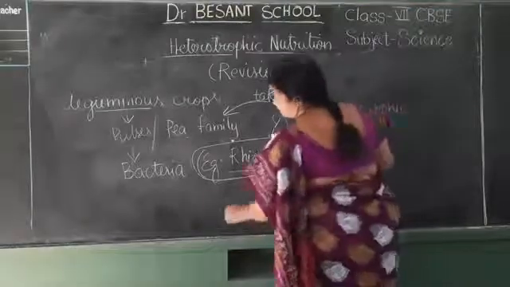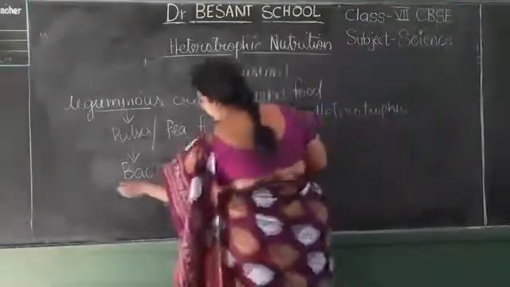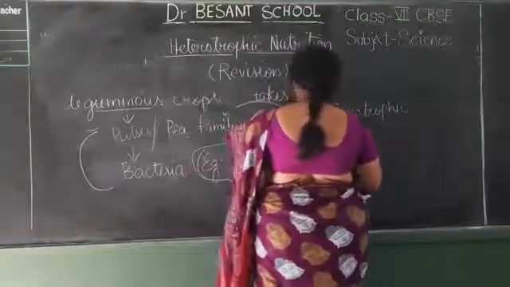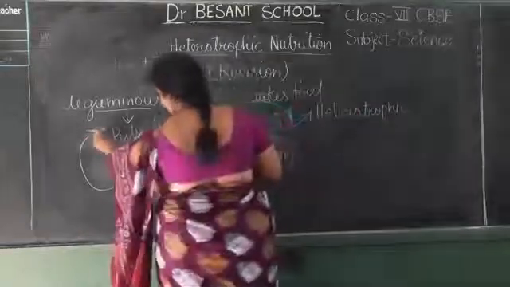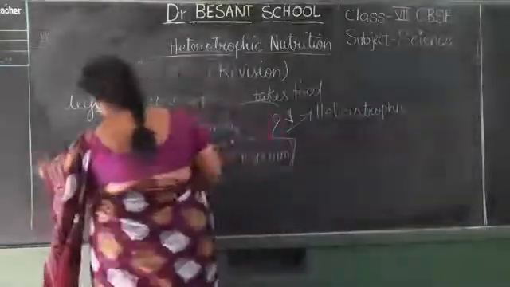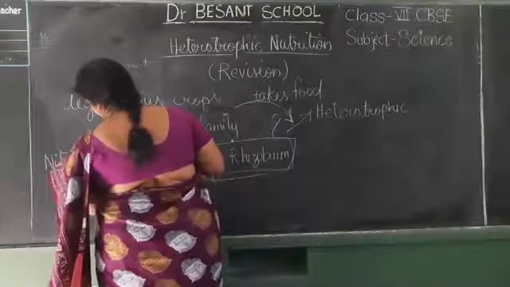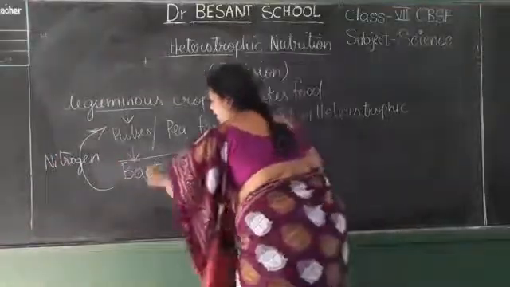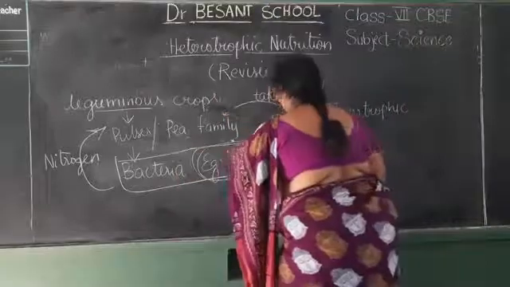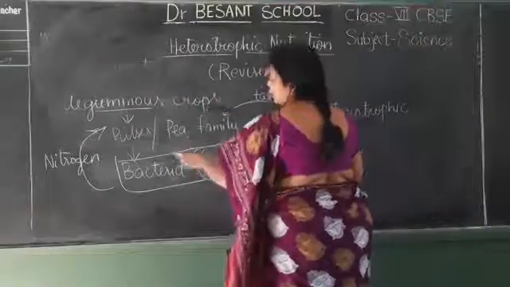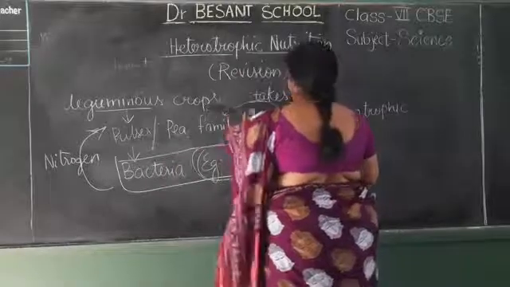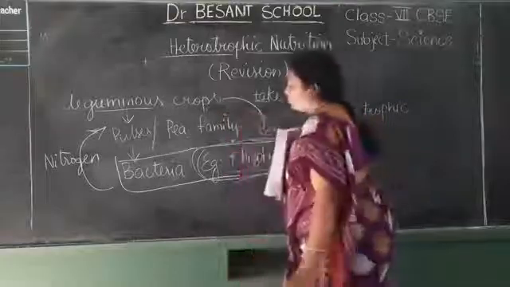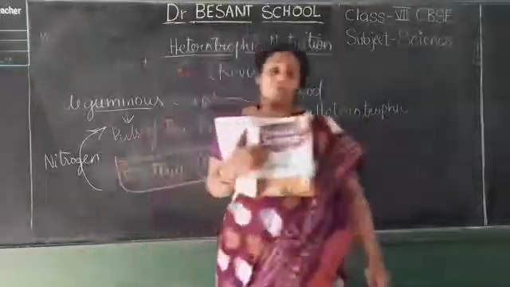And what is it giving to the plant? It is taking the food from the plant. What is it giving? It is giving the nitrogen to the plant. So what do we find between the plant and bacteria? These two are friends. It takes food from the plant and gives the nitrogen to the plant.